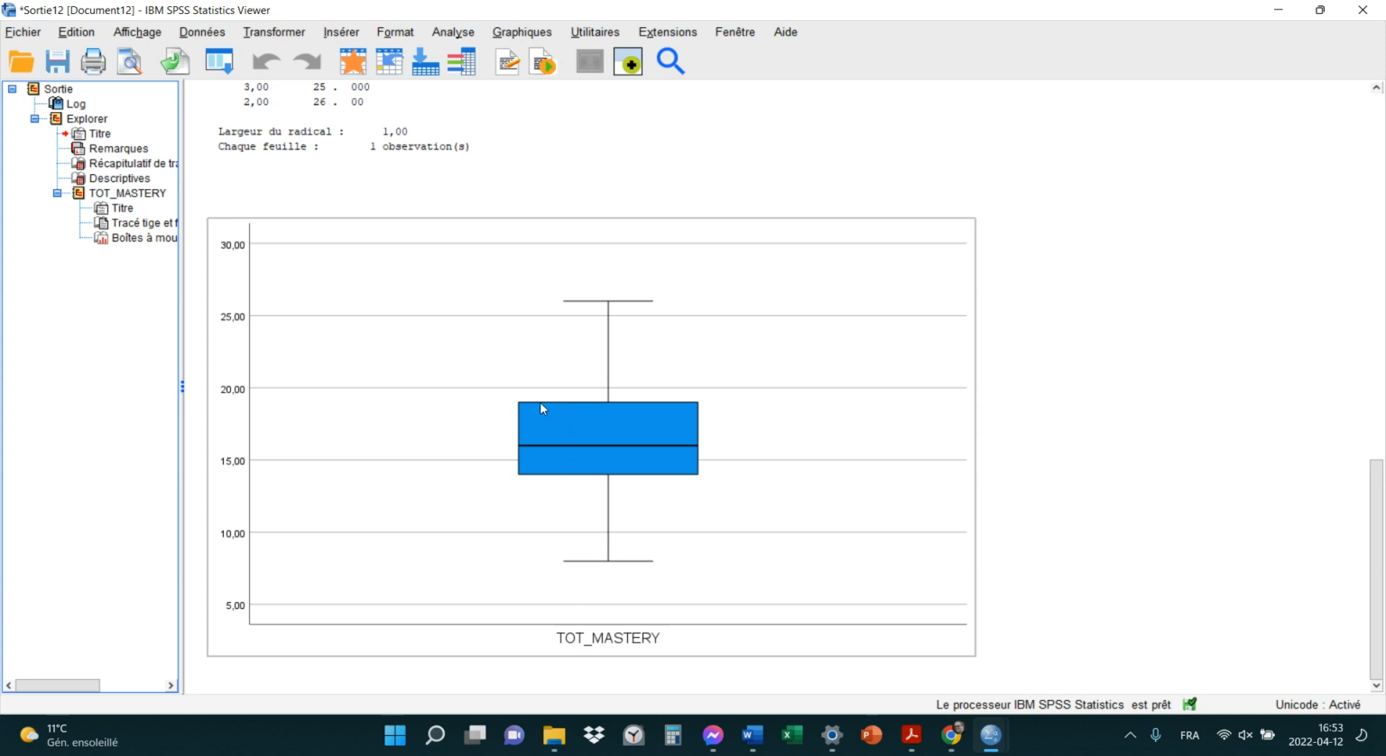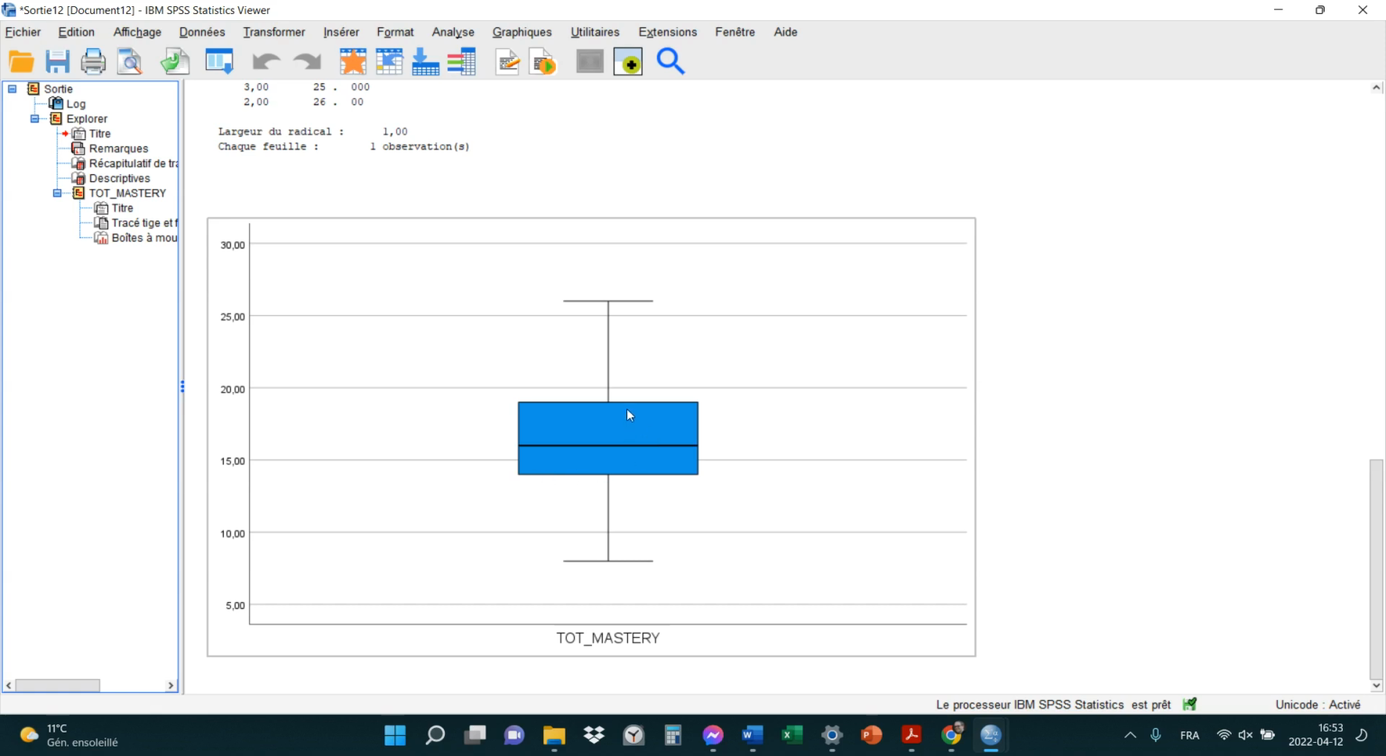Okay? Puis ça, c'est le point ici où c'est le 75e percentile. 75% des gens ont un score ici ou plus bas. Ça, c'est le 25e percentile. Mais vous n'avez pas besoin de calculer le 75e percentile, le 25e percentile. You don't need to do that at all.